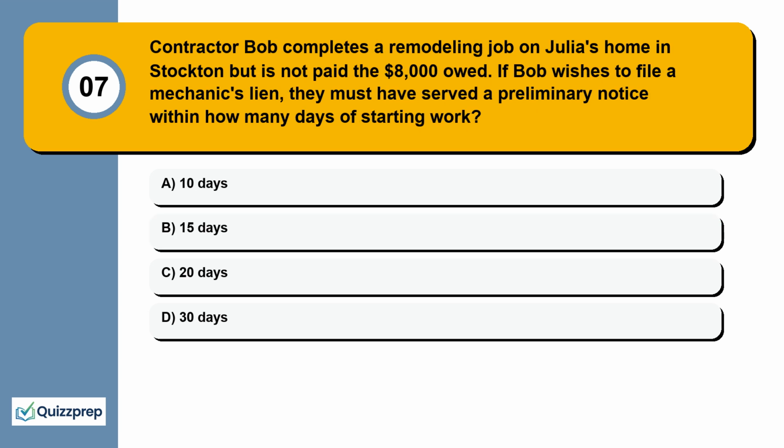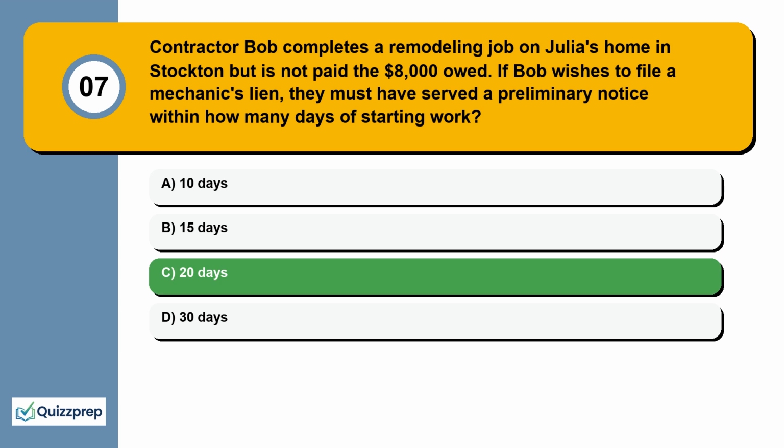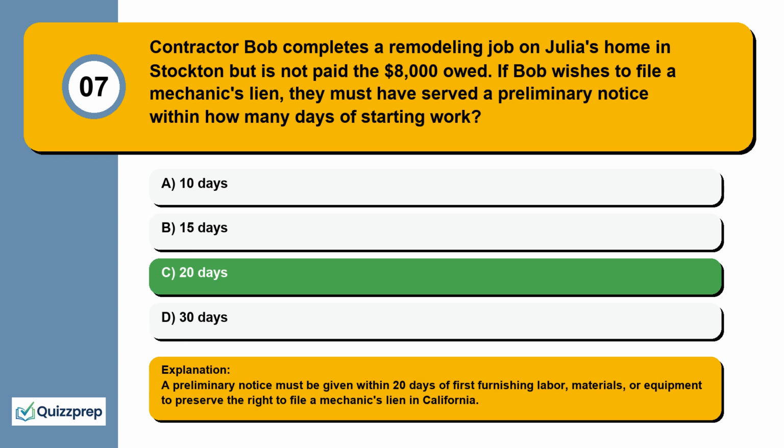Question 7. Contractor Bob completes a remodeling job on Julia's home in Stockton but is not paid the $8,000 owed. If Bob wishes to file a mechanic's lien, they must have served a preliminary notice within how many days of starting work? 10 days, 15 days, 20 days, 30 days. A preliminary notice must be given within 20 days of first furnishing labor, materials, or equipment to preserve the right to file a mechanic's lien in California.